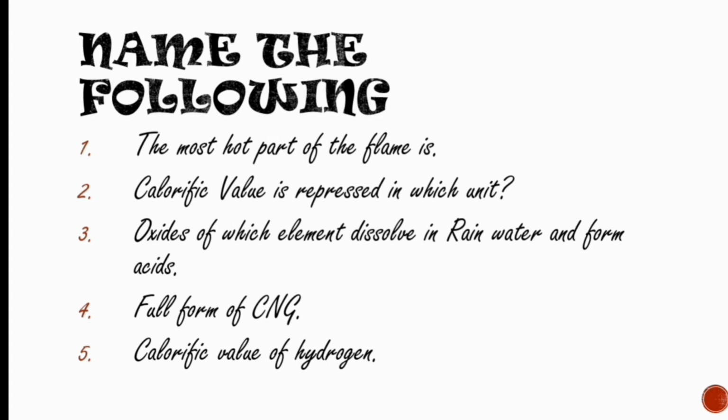Next, oxides of which elements dissolve in rainwater and form acids? Oxides of sulfur and nitrogen dissolve in rainwater and form acid, and it is called acid rain. What is the full form of CNG? The full form of CNG is compressed natural gas. Calorific value of hydrogen: hydrogen has the highest calorific value, about 1,50,000.